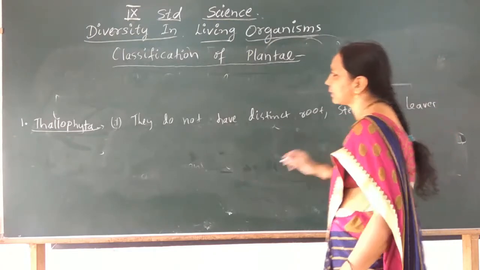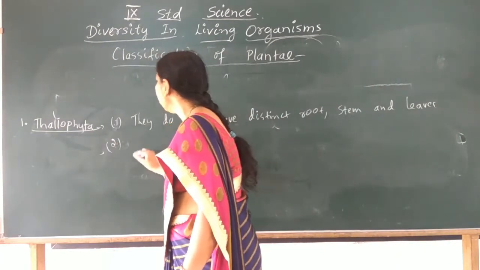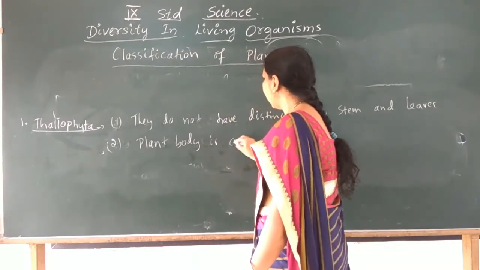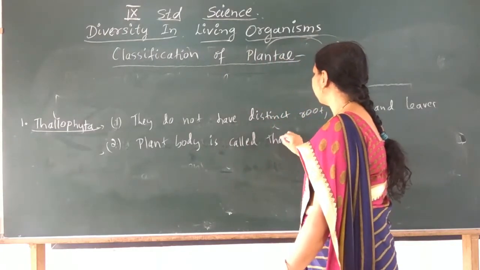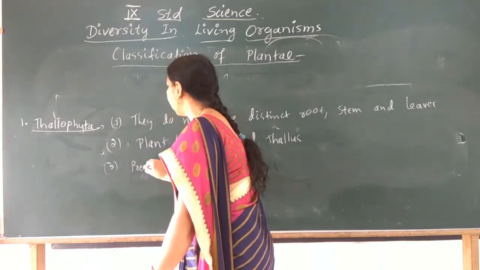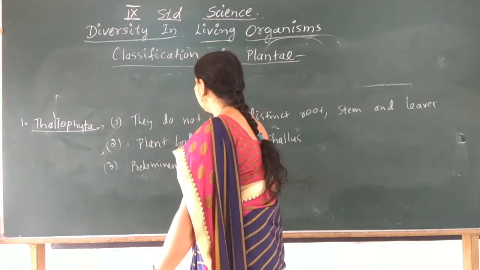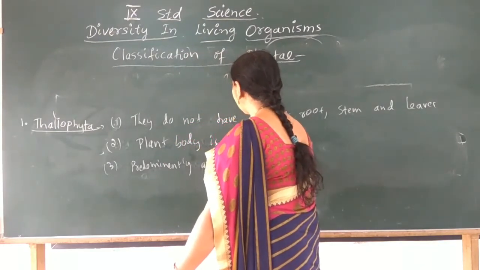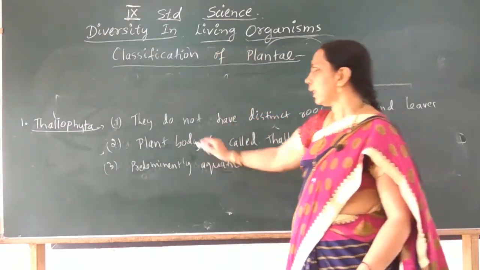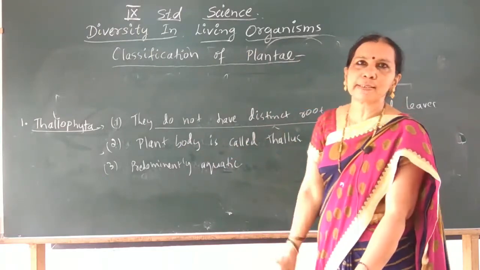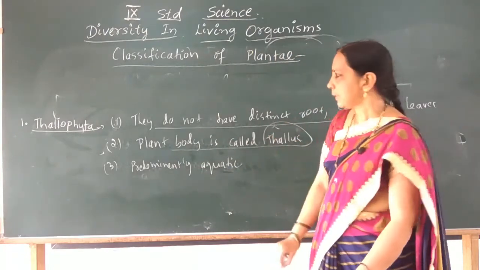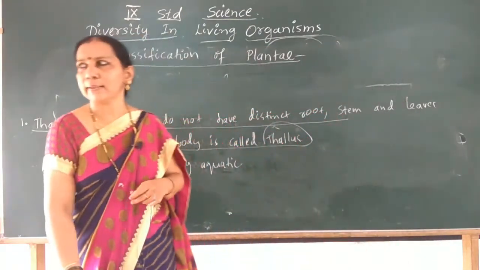Their plant body is called thallus, which is flat, and they are predominantly aquatic.